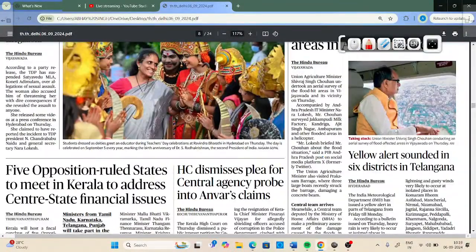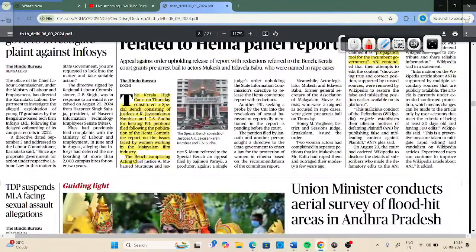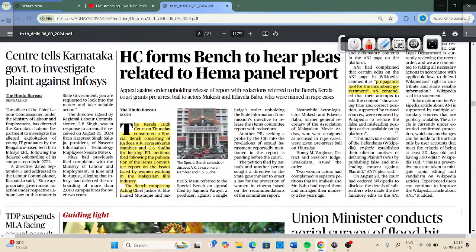Now this news is also very important. After this particular report which was released on 19th of August 2024, the Kerala High Court has constituted a special bench of two judges, Mr. A.K. Jayashankaran Nambiar and C.S. Sudha.